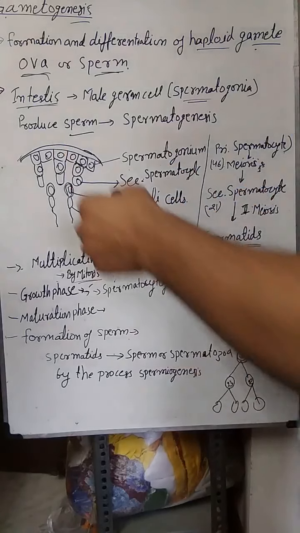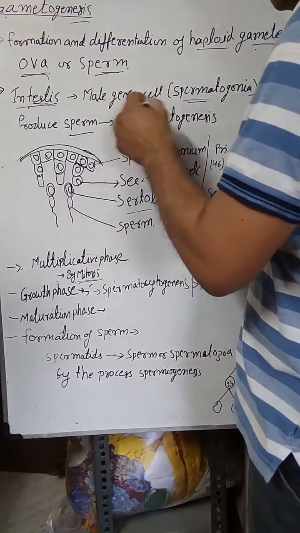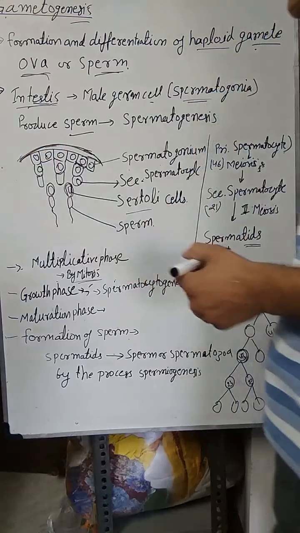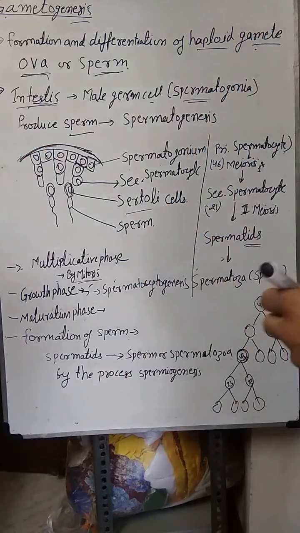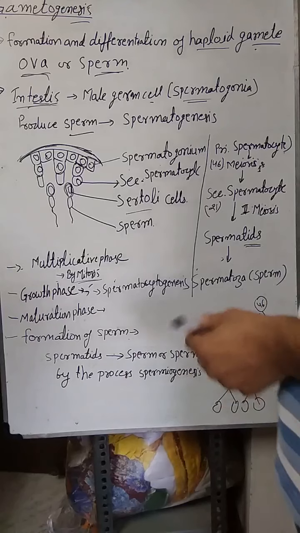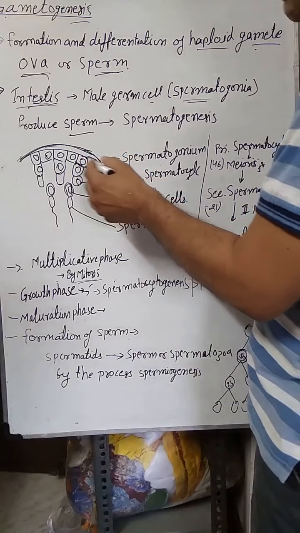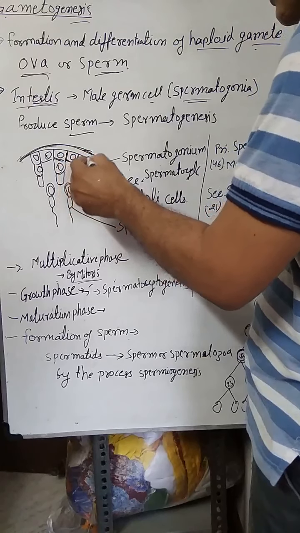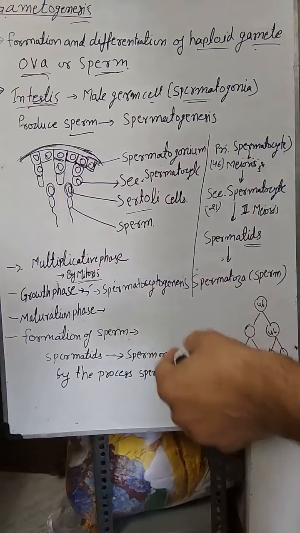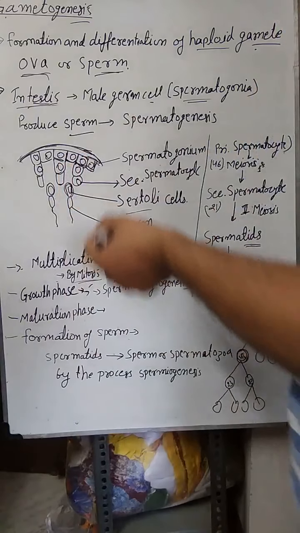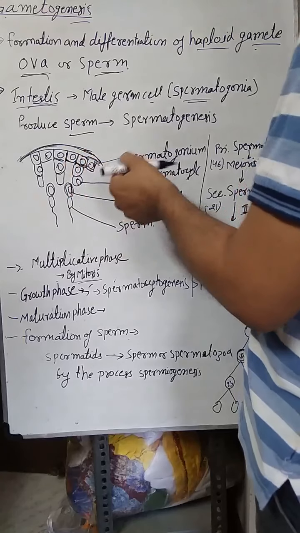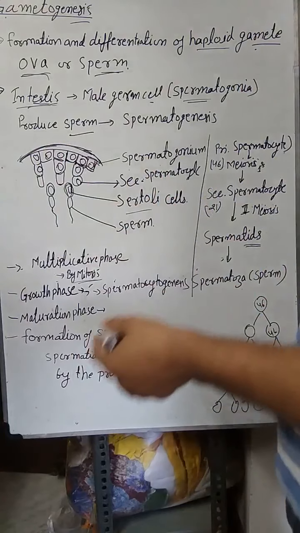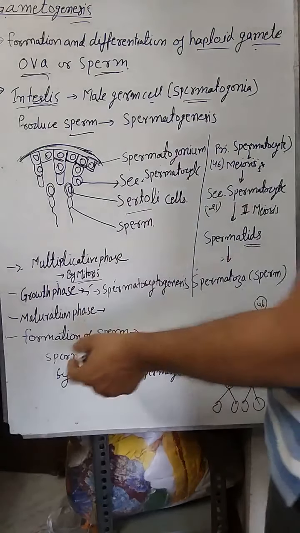Firstly, we see in males, inside the testes, there are many germ cells. If you see the structure of testes, there are the seminiferous tubules, and the outer layer of the seminiferous tubules is made up of the germinal epithelium, cuboidal germinal epithelium. These male germ cells, known as spermatogonia, undergo meiotic division, meiosis, to form sperm. The formation of sperm requires 4 stages.